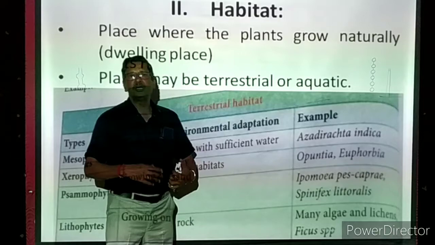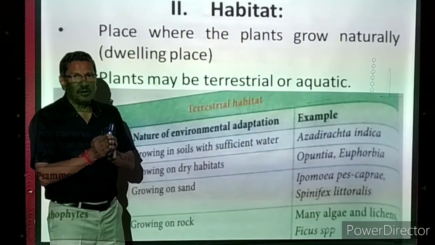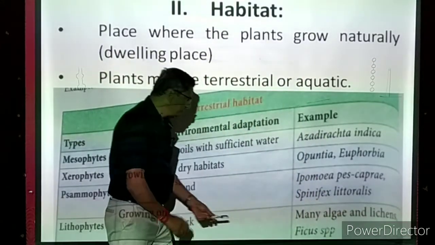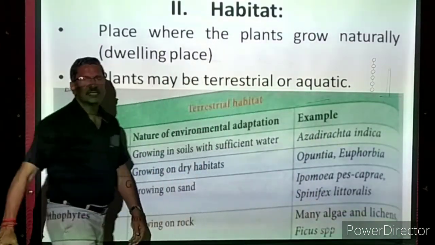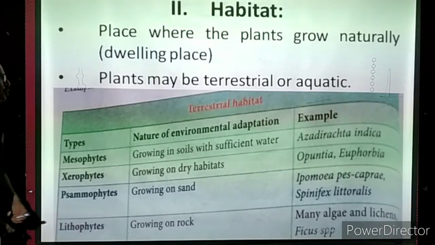Fungi means non-green plants will be present. Both are living together. That colony of algae and fungi together we can call lichens. Ficus, the ficus plant tree is there. Now they are all growing on the rocky region. That is called the lithophytes.